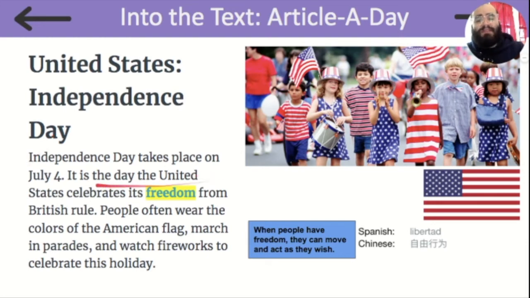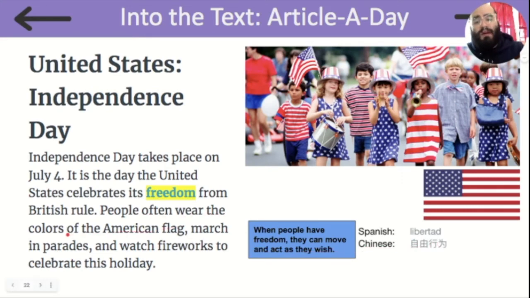Independence Day takes place on July 4th. It is the day the United States celebrates its freedom from British rule. When people have freedom, they can move and act as they wish. In Spanish, we say libertad.